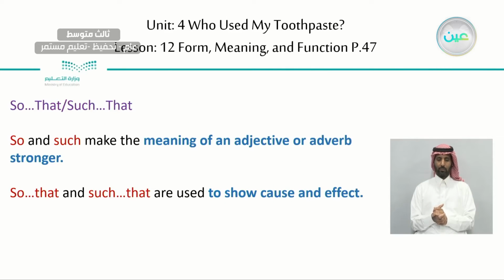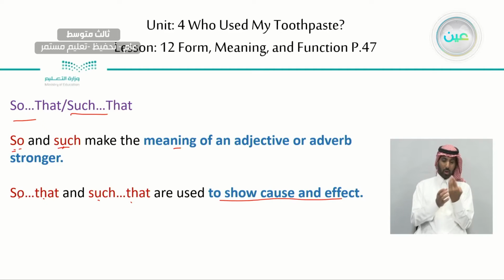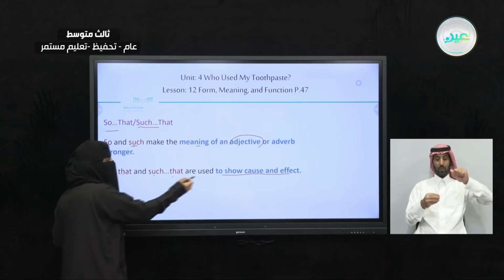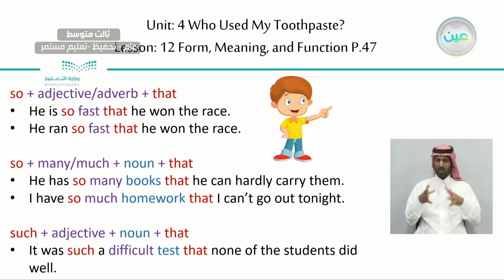Okay, so that and such that. As we saw in the sentences, so and such make the meaning of an adjective or an adverb stronger, such and so alone. But when we have so that and such that, we use it to show cause and effect. Here we said so and such alone, they make the adjective or the adverb stronger. But here, so that and such that show cause and effect. This is the difference. You can see it in your book, page 47.